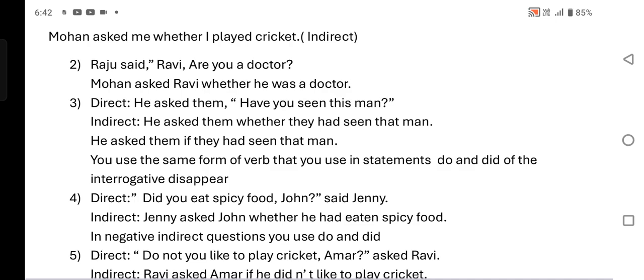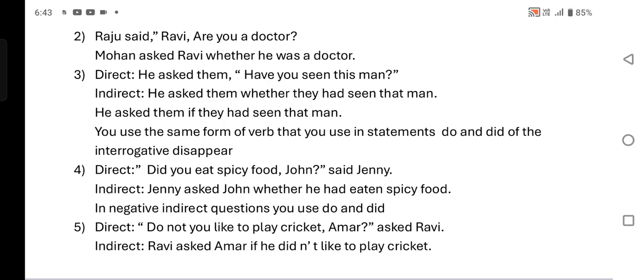Did, simple past, changes into past perfect. Whether he had eaten: eat, ate, eaten, the V3 form. In any perfect tense we use the main verb in V3 form. Jenny asked John whether he had eaten spicy food.